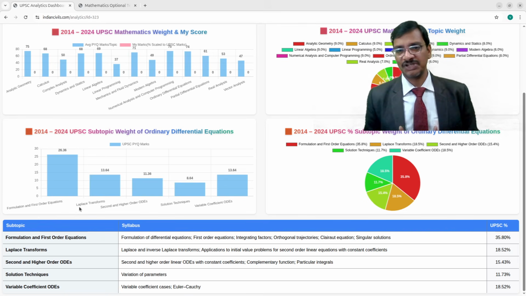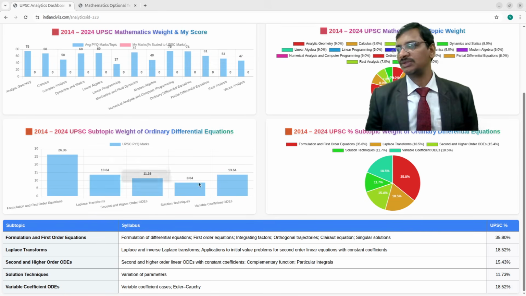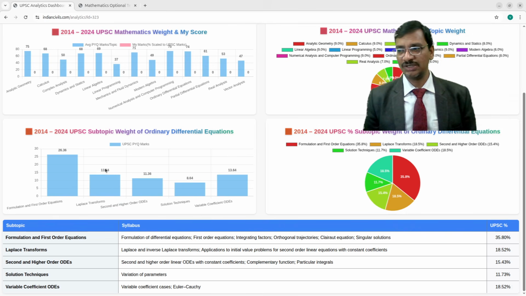That is the method of variation of parameters and finding the solution. If you know one solution, find out the other solution kind of problems. Usually these problems are ignored in your engineering mathematics. So in engineering mathematics, you might have studied calculus, or you might have studied ordinary differential equations, but usually you don't focus on this and you leave it as a choice because these are a little bit tougher. But UPSC consistently focuses on only those little bit tougher portions. That's why it has got that 13.64 weight as variable coefficient ordinary differential equations. And Laplace transforms also is consistently an important topic. That's why it is coming out to be that.